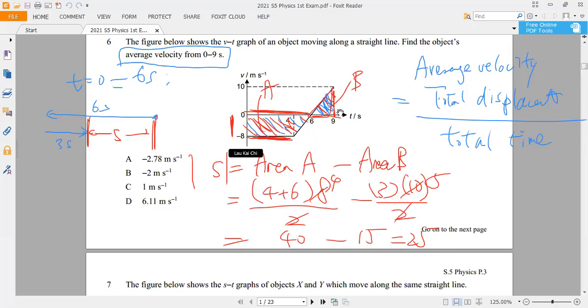So go back to this part. This should be 25 meters divided by a total of 9 seconds. So the answer should be 8. Okay? So that is how we handle this. Find the total displacement divided by the total time. And the total displacement we found by using the area under the curve of the VT graph. We found displacement by the area.